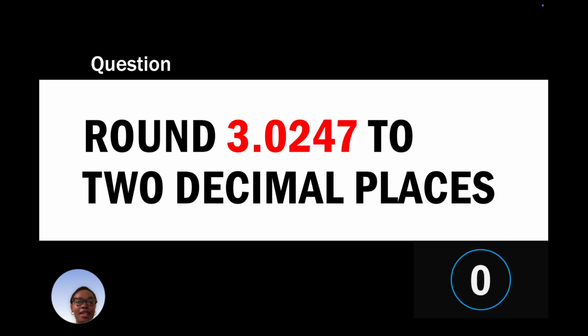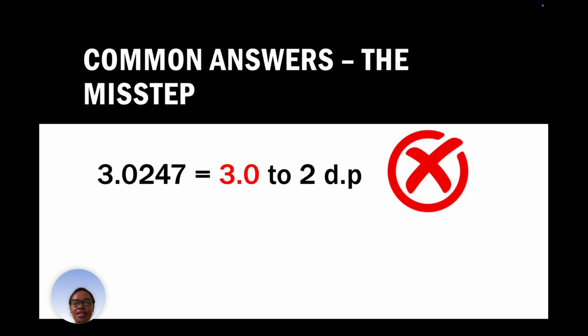Awesome. How did you go? Before we look at your answer, let's look at the common answers that students gave that are incorrect. The first answer is this: 3.0247 rounded to 3.0 to two decimal places. This answer is incorrect. Why is it incorrect?